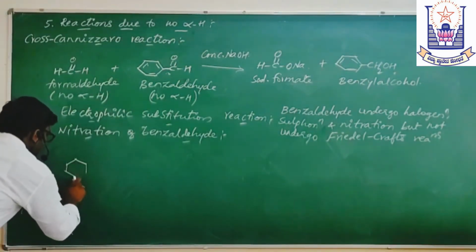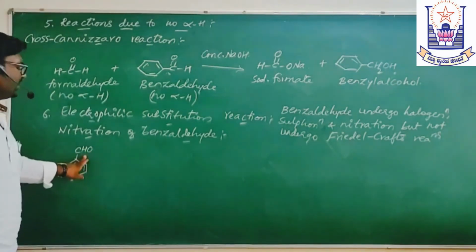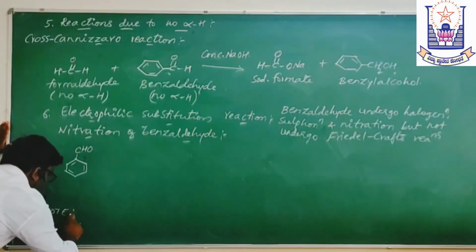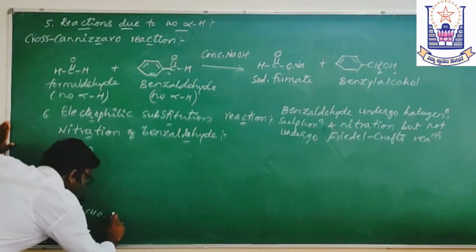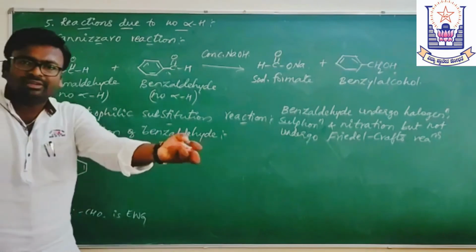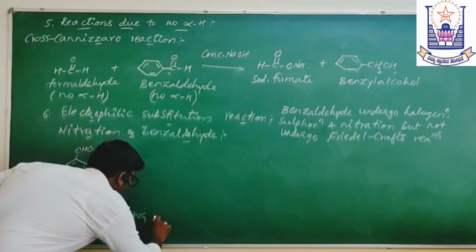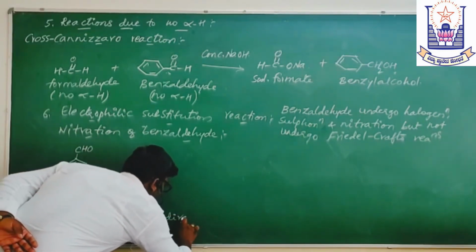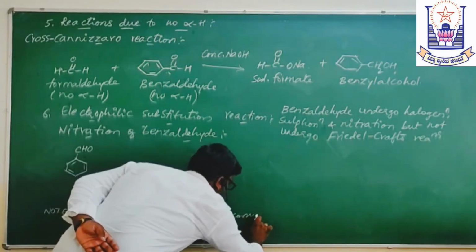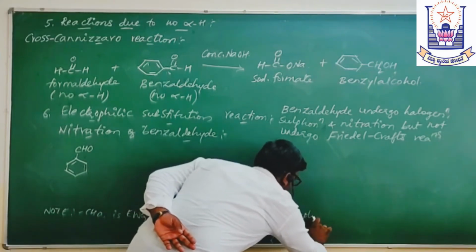Take the benzaldehyde, where CHO is an electron withdrawing group, meaning it will take the electrons towards itself, and it directs the incoming electrophile towards the meta position.